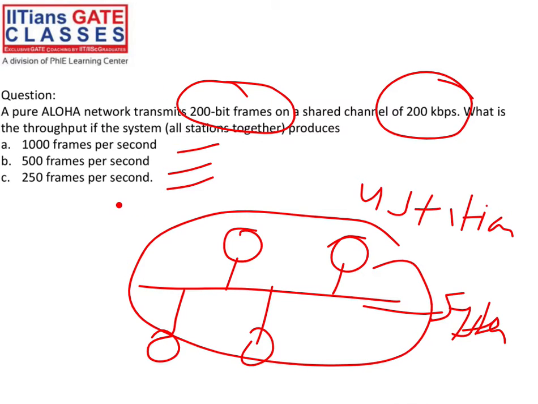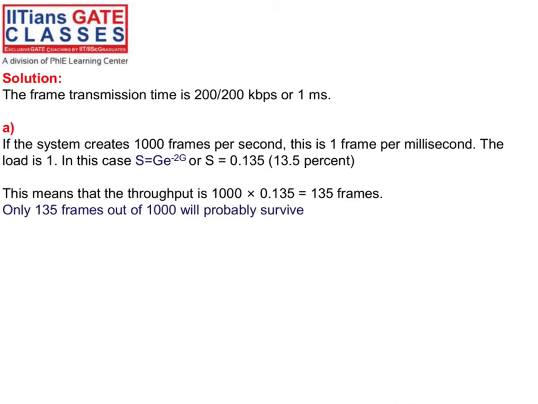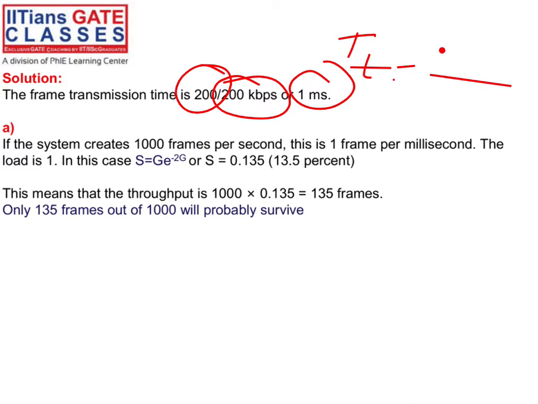From the perspective of pure Aloha, what will be the output? Let's say your frame size is 200 bits and 200 kbps is the bandwidth, right? What will be the transmission time? Transmission time will be 1 millisecond. You know that transmission time is your frame length divided by bandwidth, you know that part.